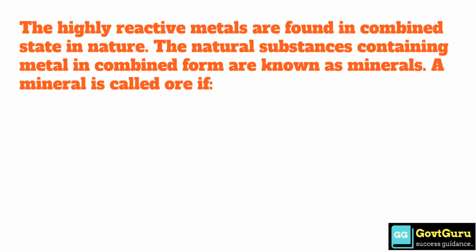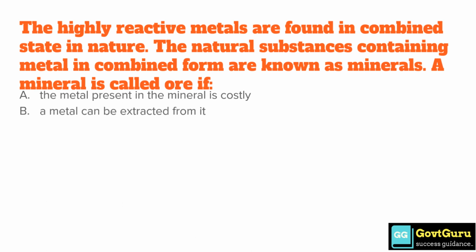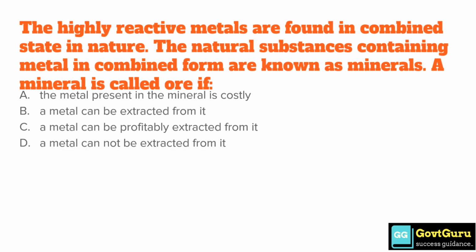The highly reactive metals are found in combined state in nature. The natural substances containing metal in combined form are known as minerals. A mineral is called ore if option A, the metal present in the mineral is costly. Option B, a metal can be extracted from it. Option C, a metal can be profitably extracted from it. And option D, a metal cannot be extracted from it. So the answer is option C, a metal can be profitably extracted from it.